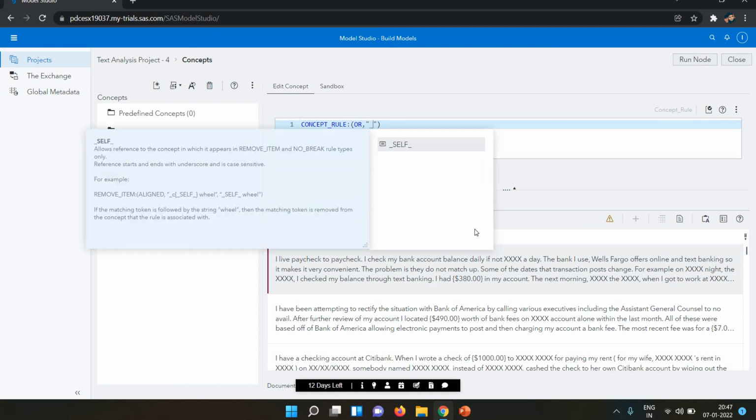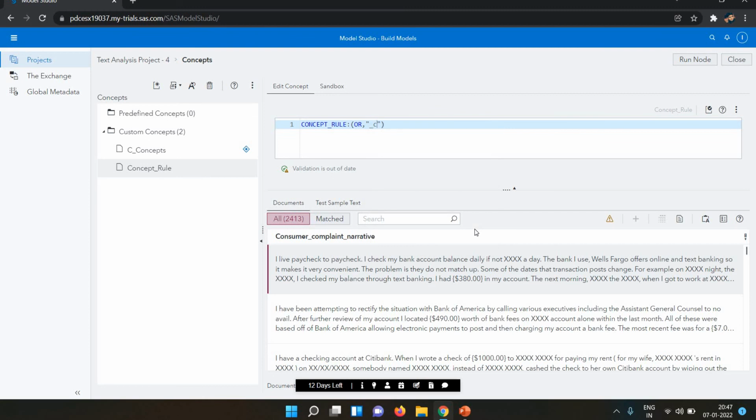In the double quotes I write a small c, then a curly bracket. Then let's suppose account. I'm taking the example of account. This is the mandatory part: in the concepts rule we use the double quotes, then we write underscore c, then in the curly brackets we write the account. Again, double quotes, then underscore c, then curly bracket, then accounts.